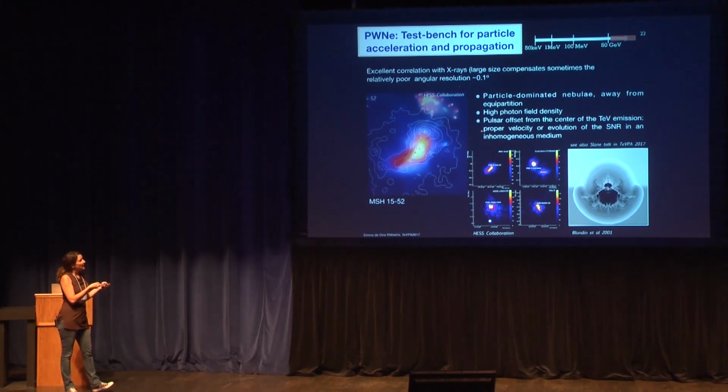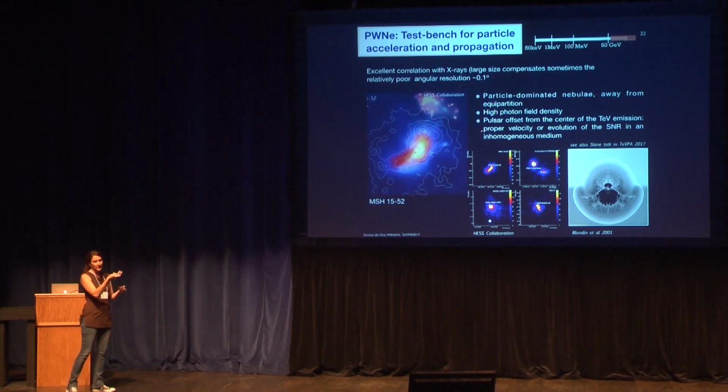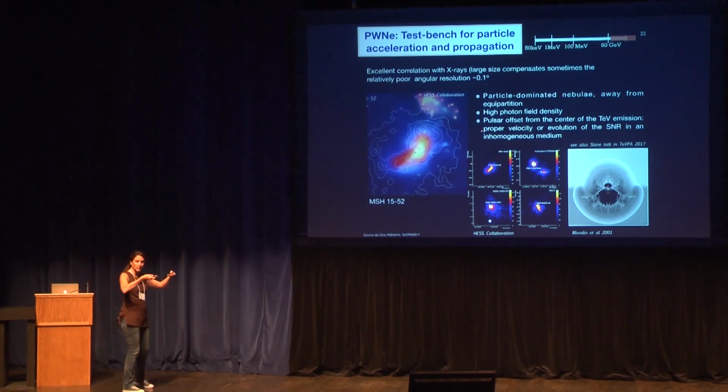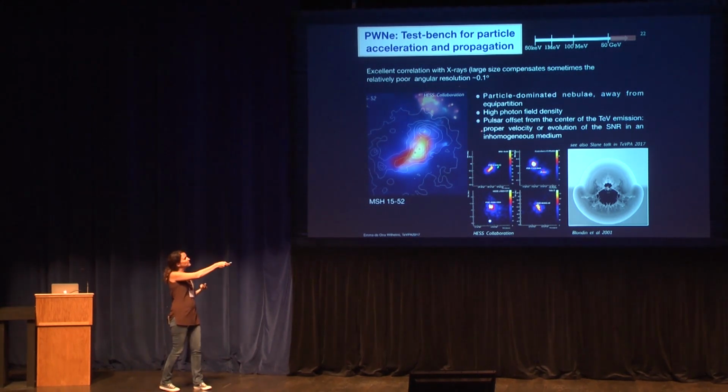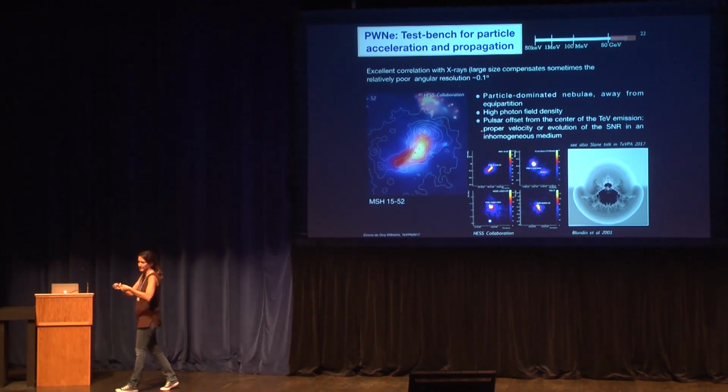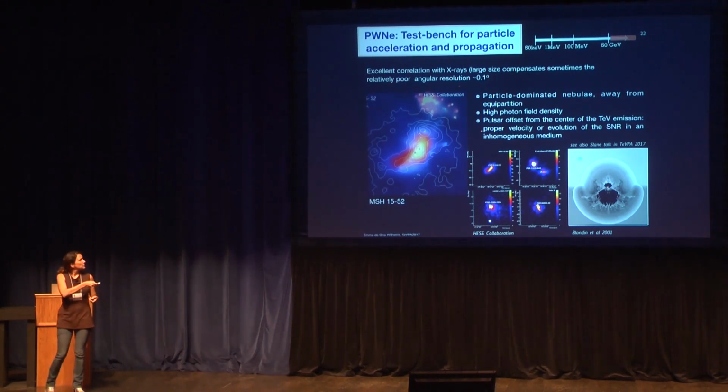We also see this high photon field density. You need to boost the far infrared a bit when you want to do the modeling of the spectral energy distribution. And something else that we also see is that normally the pulsar is offset with respect to the center of the TeV emission.